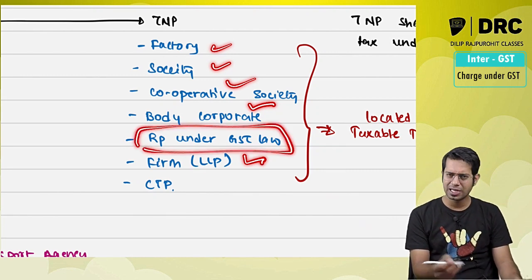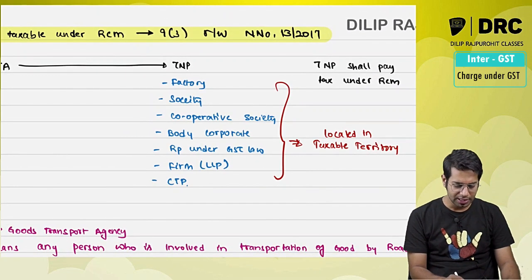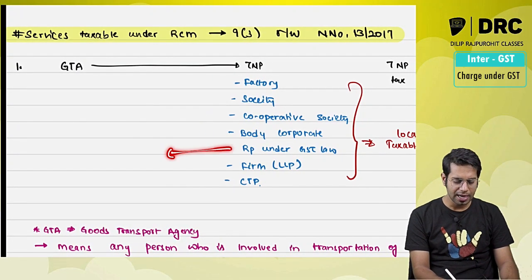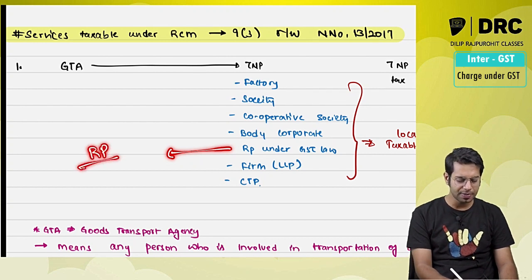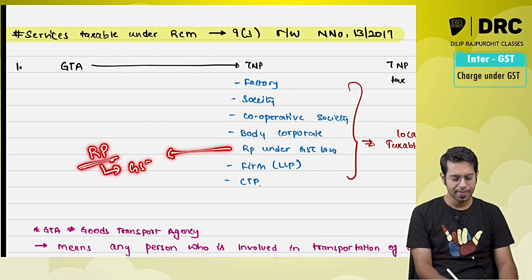However, a registered person is anyways covered over here, and there is one more exception which is given with respect to a registered person. Normally, registered person means what, sir? A person who is registered under GST law.